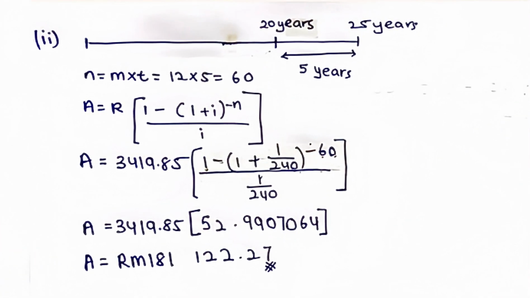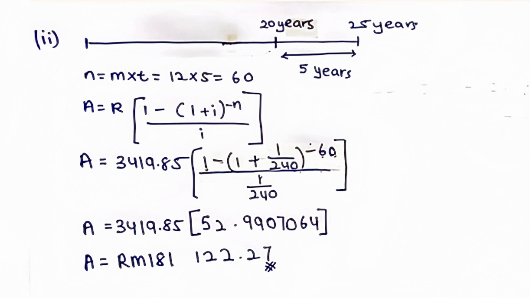T is 5 years. n equals m times t, which is 12 times 5 equals 60. The formula to calculate the answer is A equals R[1 minus (1 + i)^-n] divided by i.